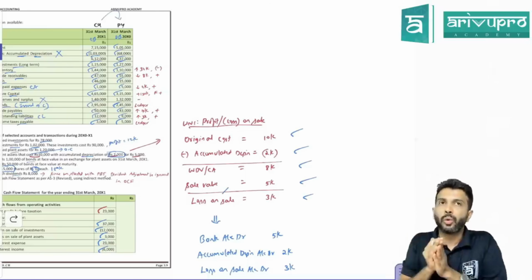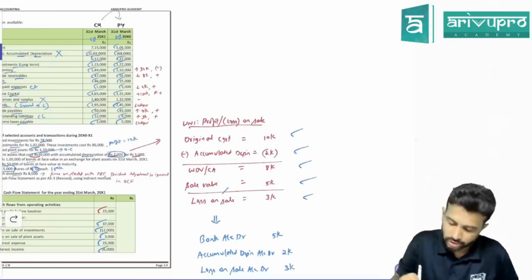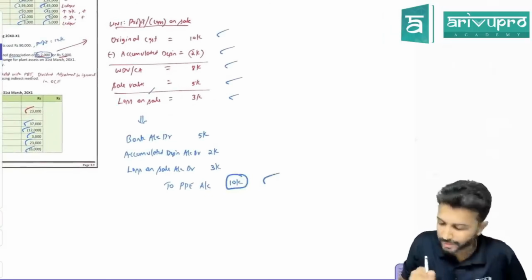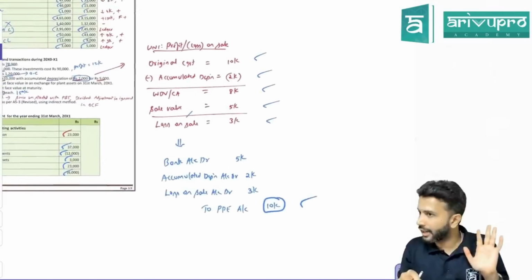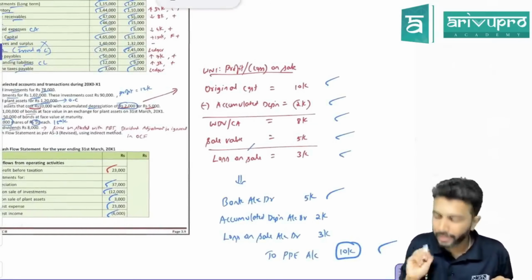Okay. So that means that is one. Fixed asset ledger should get reduced by original cost. That means you'll credit PPE by 10,000. Is my statement right? Yeah. You sold an asset. How much did you sell it for? 5,000. That means you'll write bank account debit 5,000.